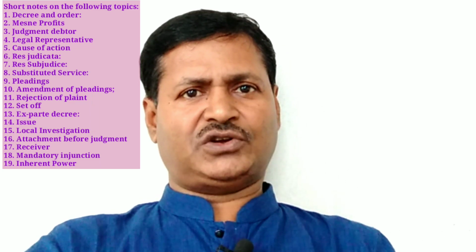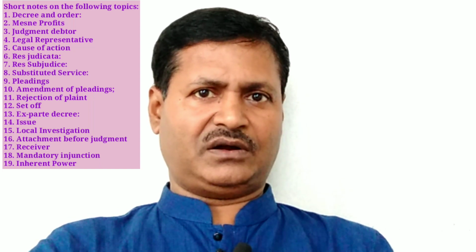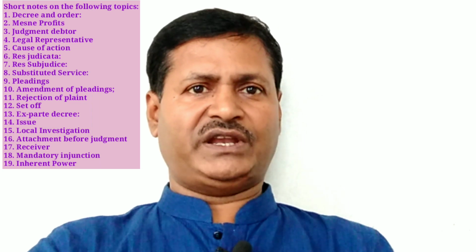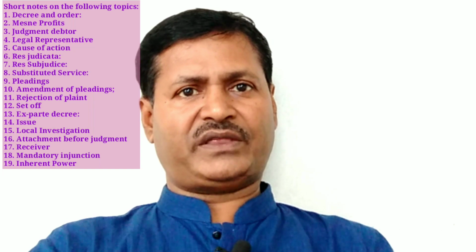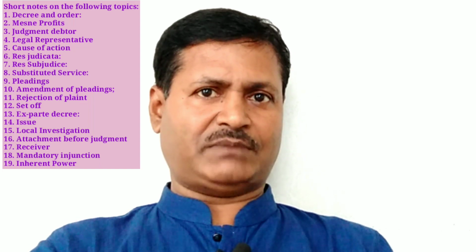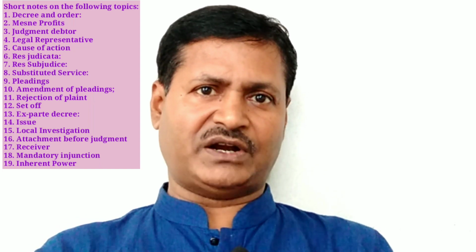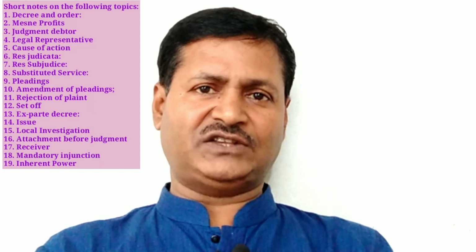Number A, where it does not disclose a cause of action. Number B, where the relief claimed is undervalued and the plaintiff, on being required by the court to correct the valuation within a time to be fixed by the court, fails to do so. Number C, where the relief claimed is properly valued but the plaint is written upon paper insufficiently stamped, or the plaintiff, on being required by the court to supply the requisite stamp paper within a time to be fixed by the court, fails to do so.